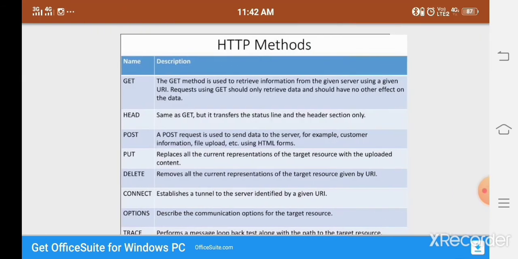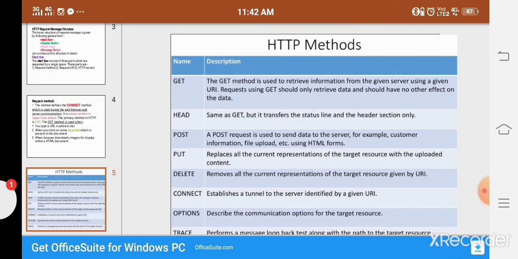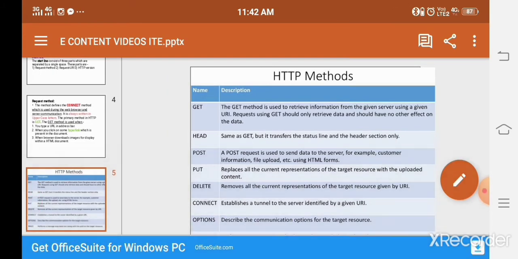And the next one, HTTP methods. Commonly we use five or six HTTP methods. First one is GET, the second is HEAD, the third is POST, the fourth is PUT, the fifth is DELETE, the sixth is CONNECT, and the last one is OPTIONS. Okay, so the GET method is used to retrieve information from the given server